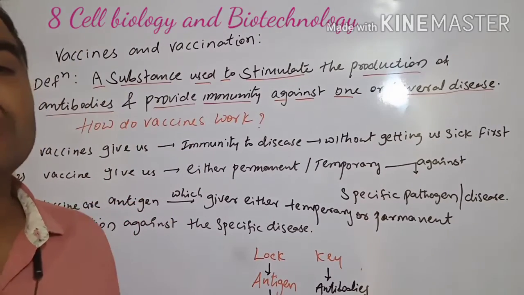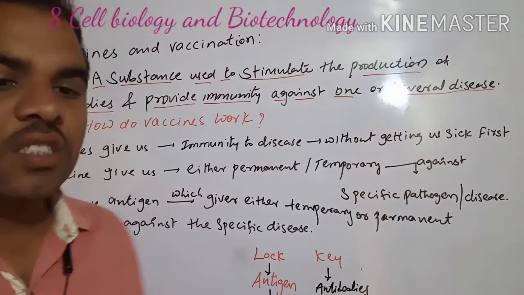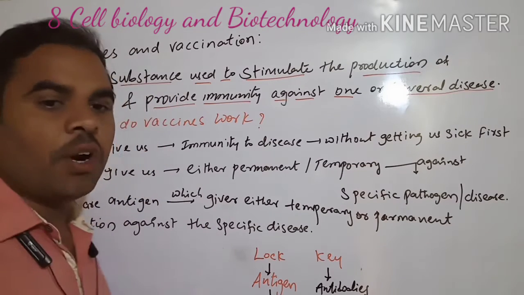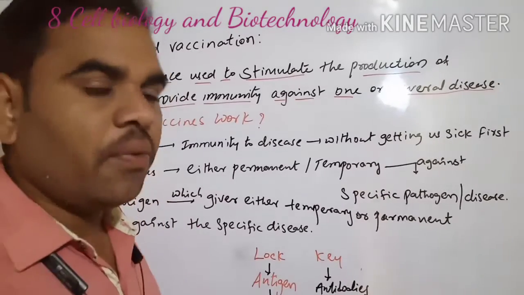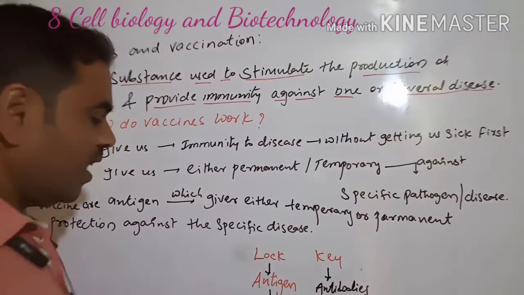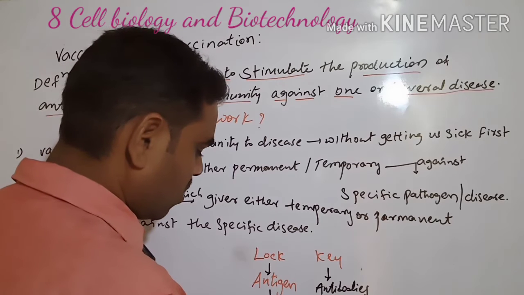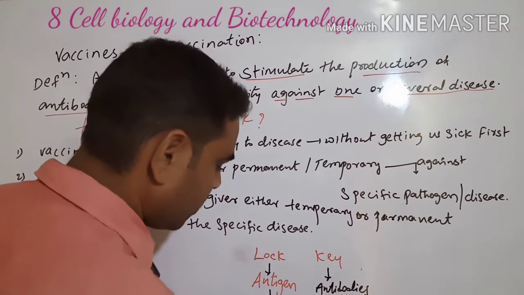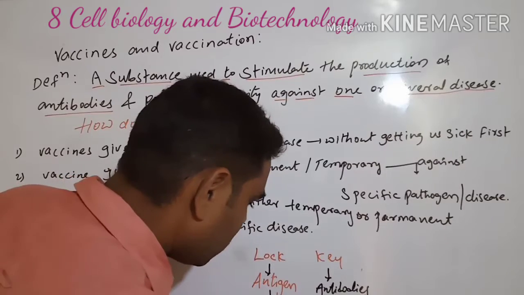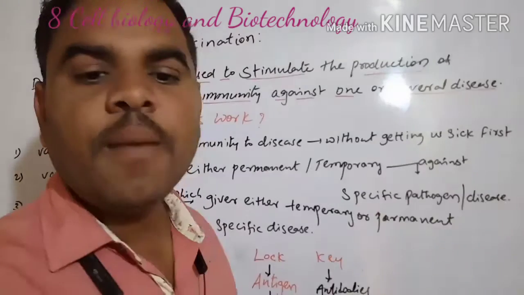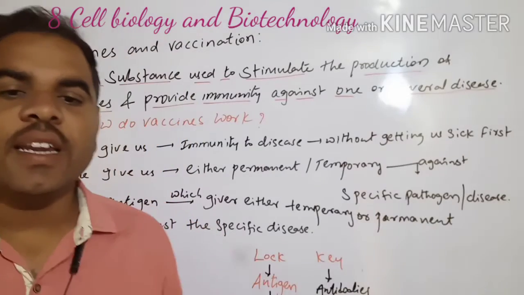Next, we have to see the antibodies. For example, what are foreign particles? Let us take a terrorist. A foreign particle is like a terrorist.